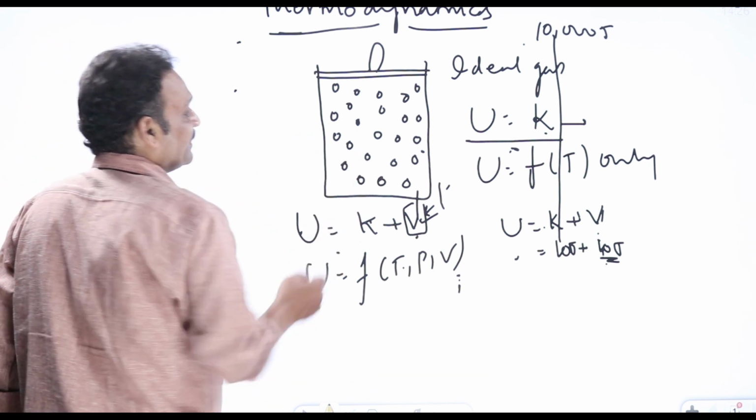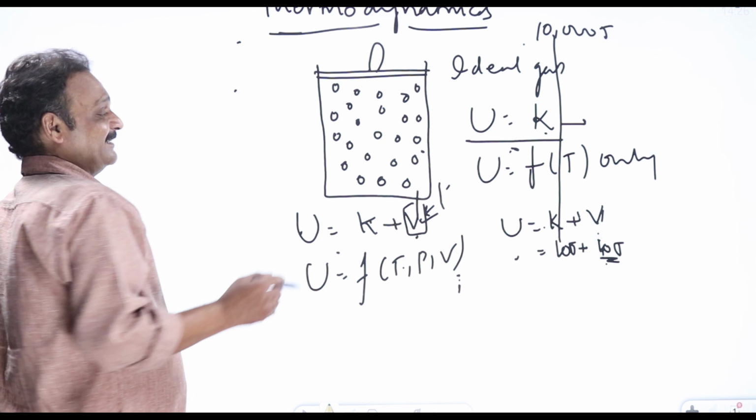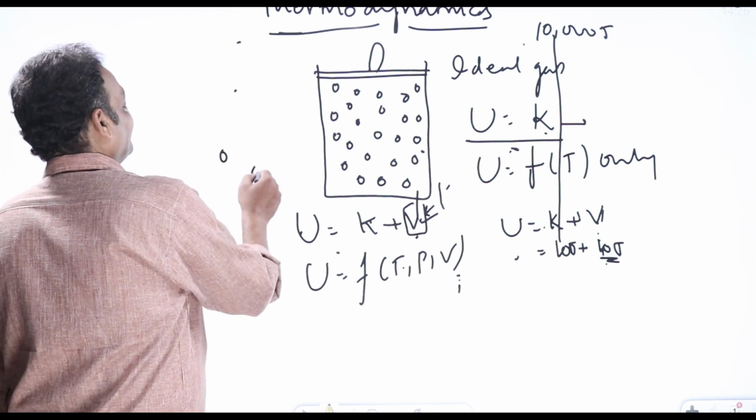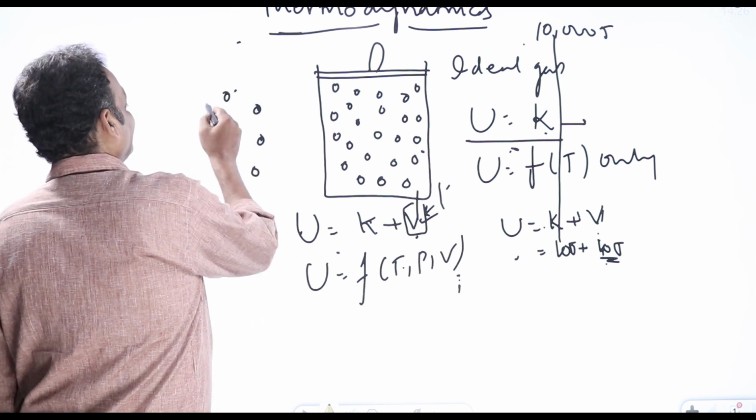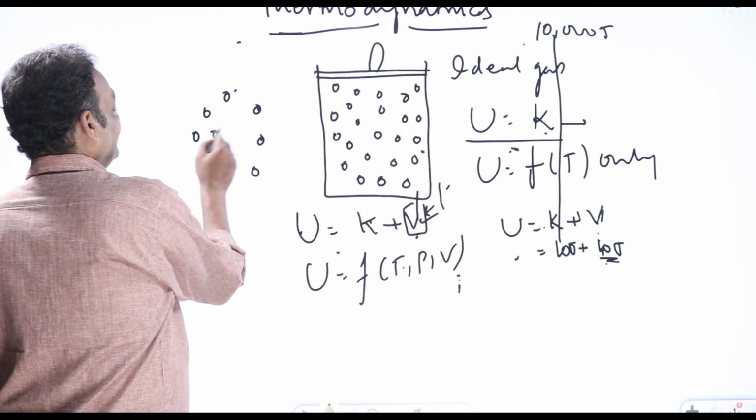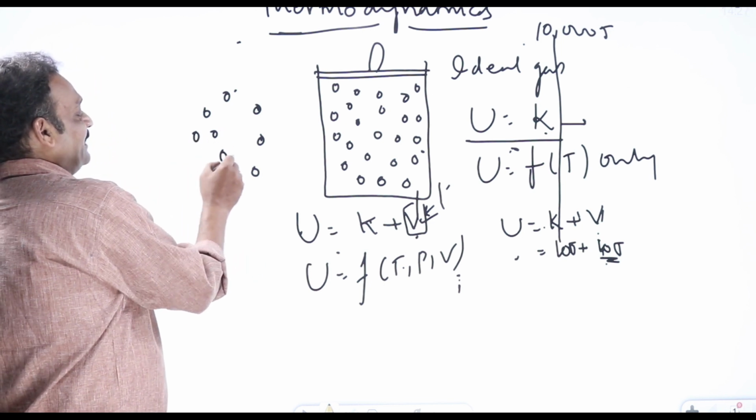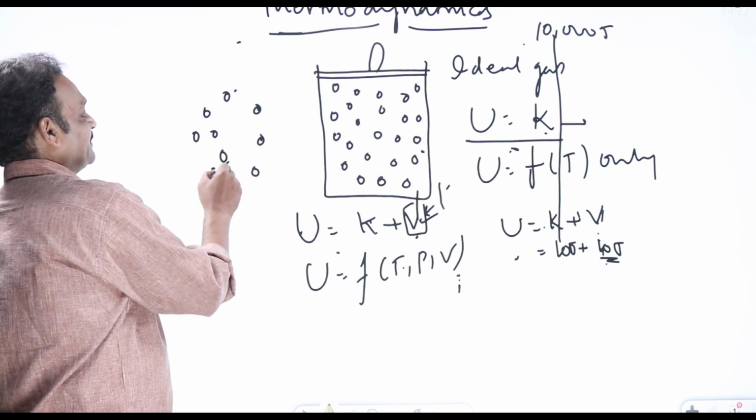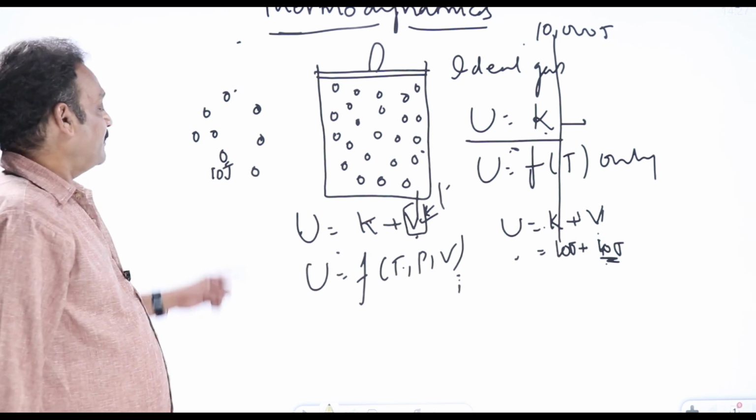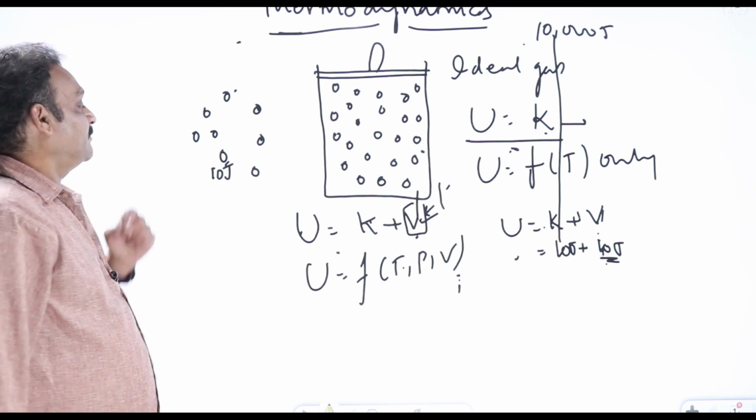When do we get these van der Waals forces or intermolecular attraction forces? If there are 100 atoms which are close to each other, these 100 atoms will be interacting with each other due to van der Waals forces, and they are getting a potential energy of 10 joules. I want to reduce this 10 joules. So what do I do?